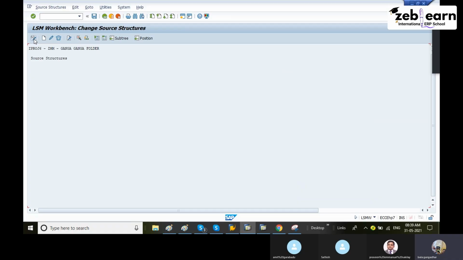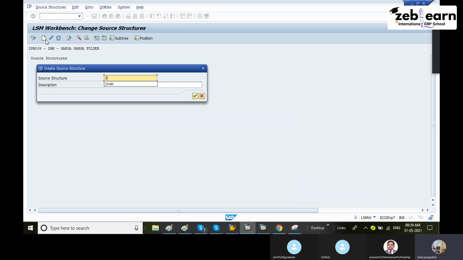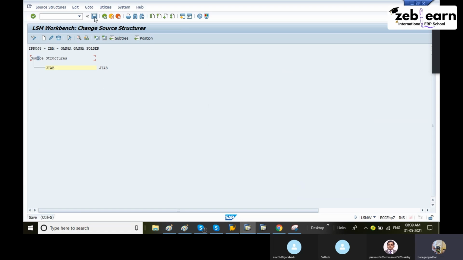Click on change. Select the source structure. Create structure. Data. Continue. Save it. Only JTab, that's it. No need for any fields, just only JTab. Save it. Created. Now that is also done.